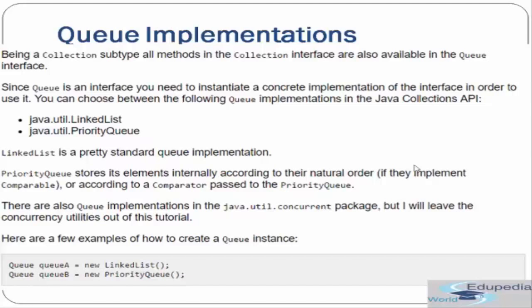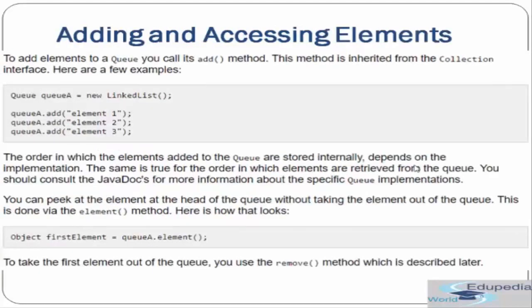So here are a few examples of queue instances. Like you can say Queue qA is equal to new LinkedList, or we can have new PriorityQueue also. Let's move forward. Now adding and accessing the elements. To add elements to a queue, you call its add method, and this method is inherited from the Collection interface.